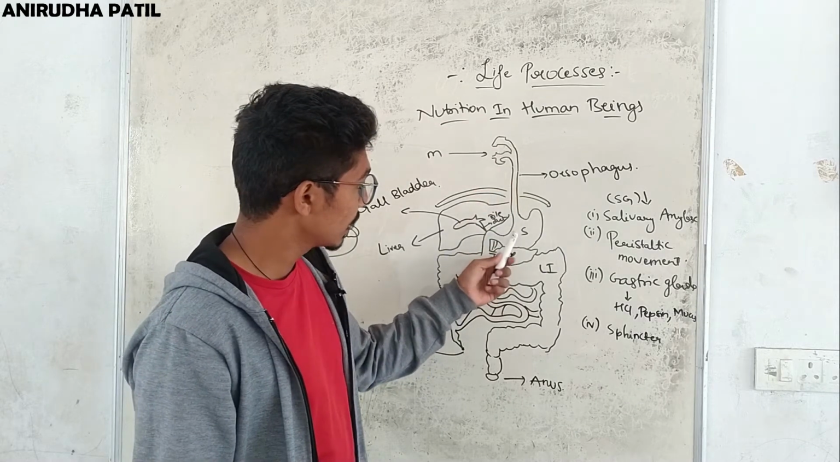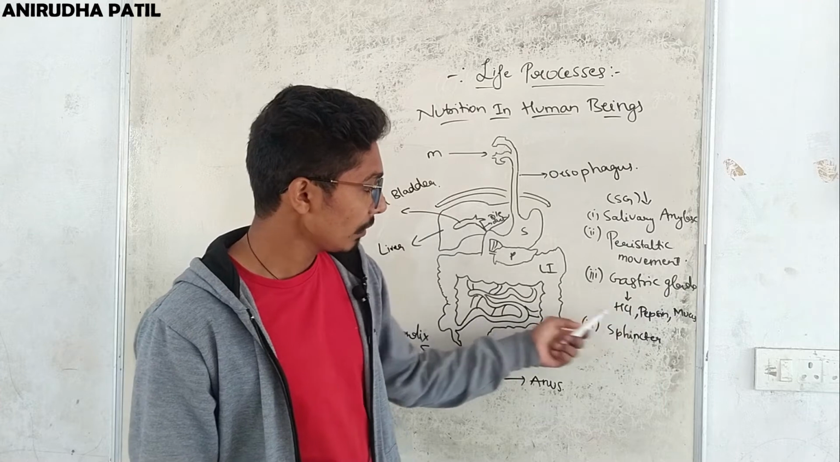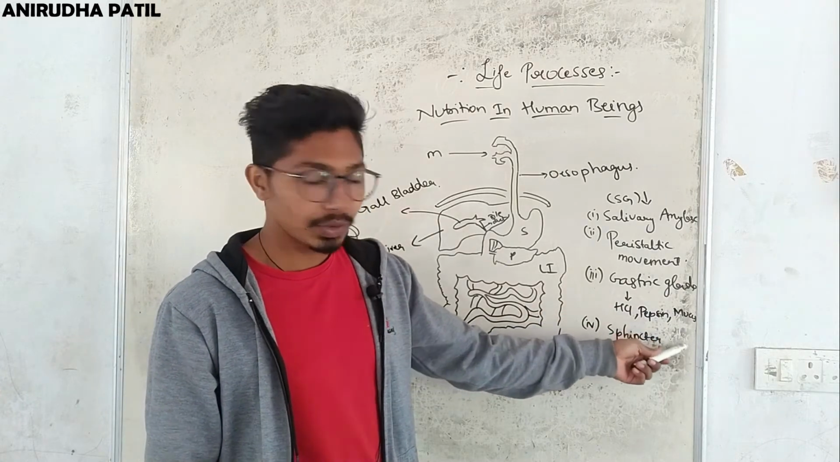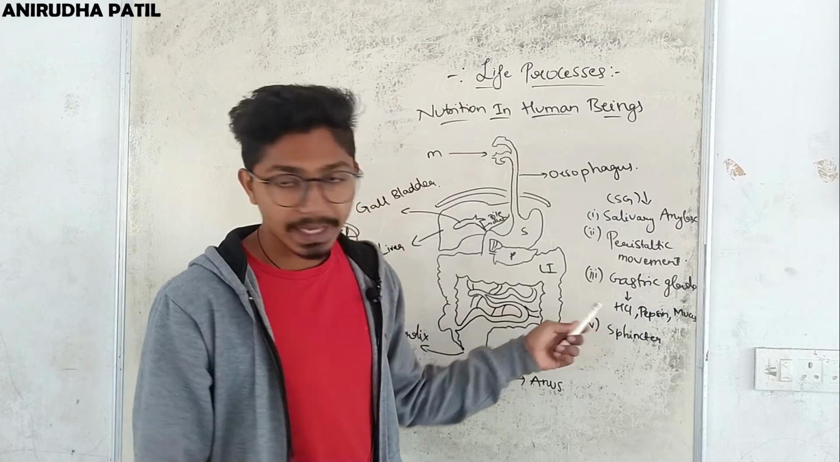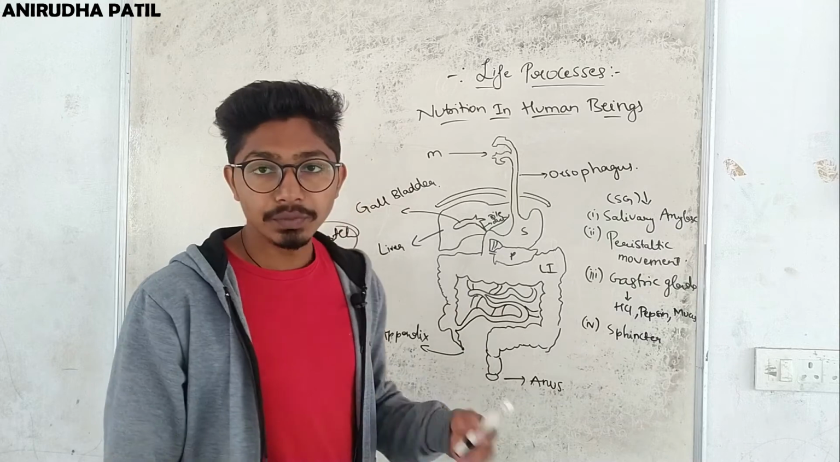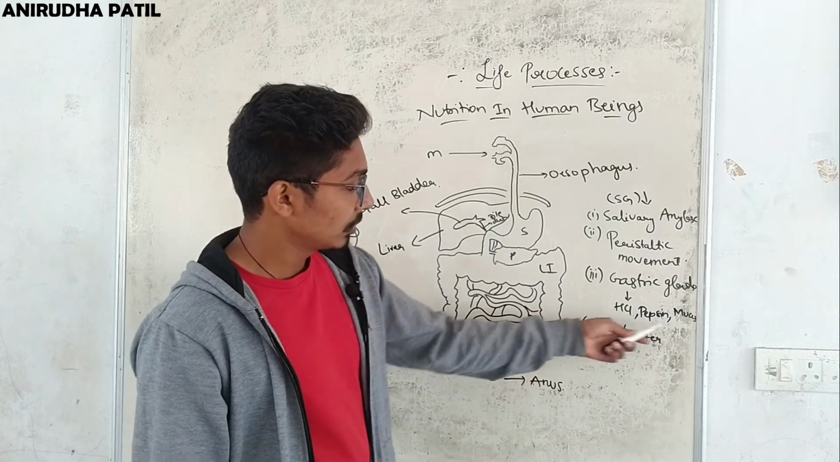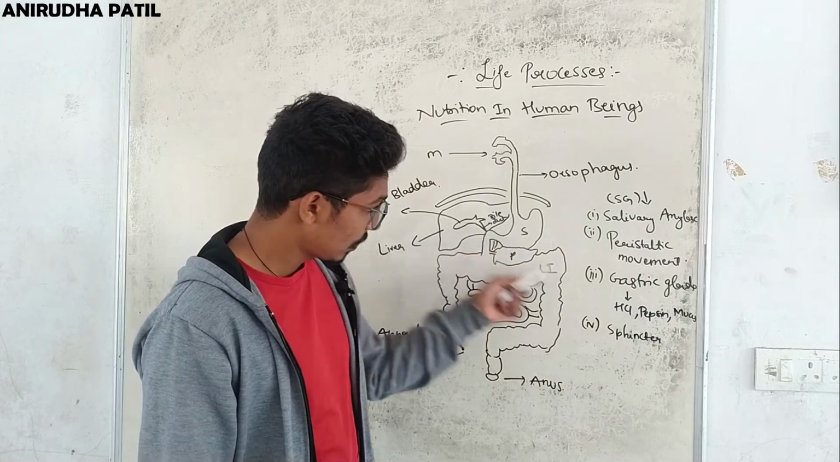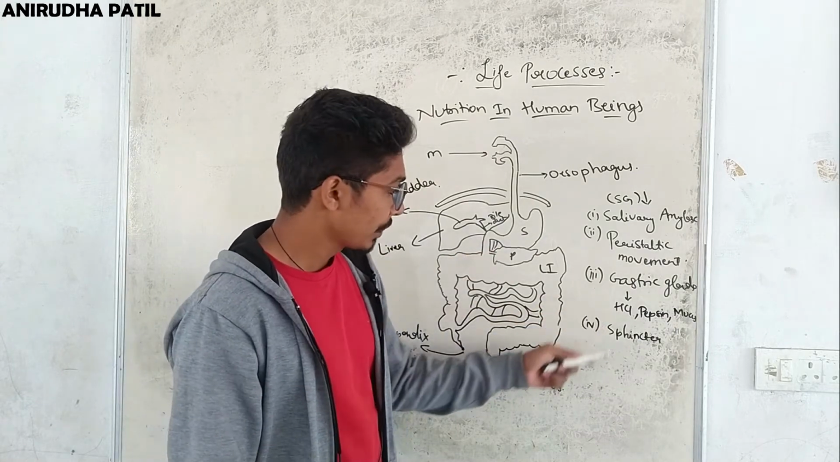Okay, now in the stomach there are gastric glands, and these gastric glands secrete hydrochloric acid, pepsin and mucus. So this hydrochloric acid does the major part of dissolving the food, right? And then this mucus protects the inner lining of the stomach from this hydrochloric acid.